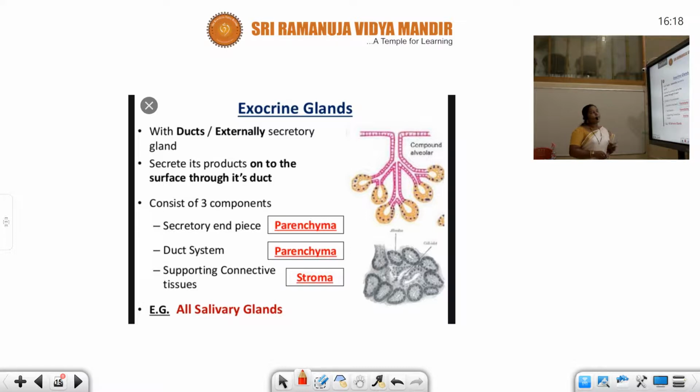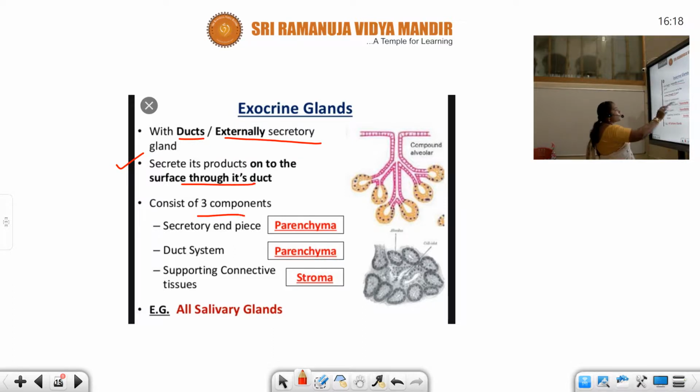Now let us study about exocrine glands and their structure. Exocrine glands have a duct and are externally secreted glands, whereas endocrine glands are ductless and internally secreted glands. While you are listening, make the differences between the previous and the present one. If you do this, you might gain the subject very easily. Now, they secrete their products onto the surface through the duct.